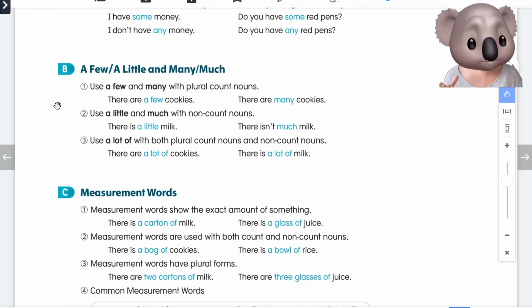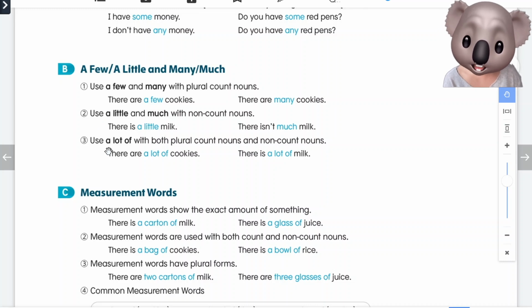When we use a few, a little, and many and much, we use a few and many with plural count nouns. We use a little and much with non-count nouns. And we can use a lot of with both plural nouns and non-count nouns.